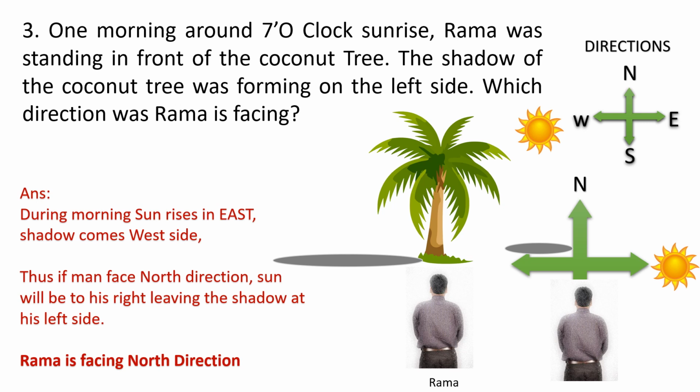So if Rama is looking at or standing towards the north direction, this picture will be perfect, correct? So the answer is: during morning, sunrise in the east, shadow comes on the west side. Thus, if a man faces north, the sun will be to his right and the shadow at his left side. Rama is facing the north direction.